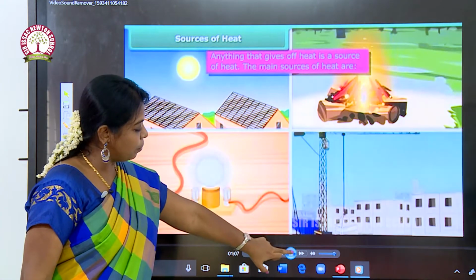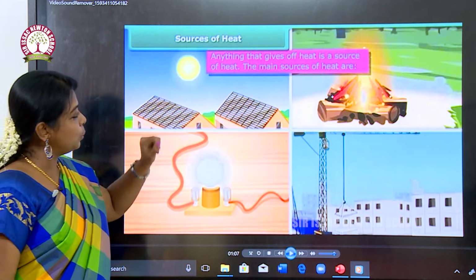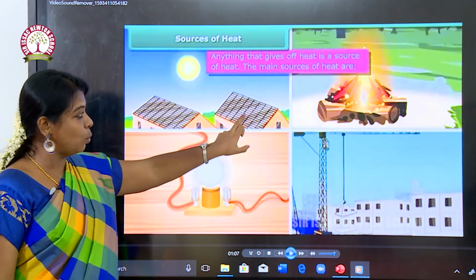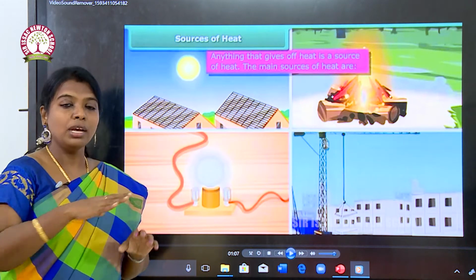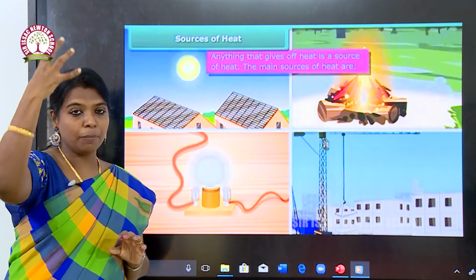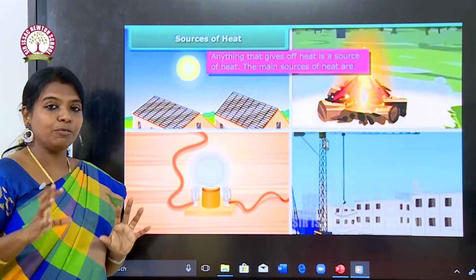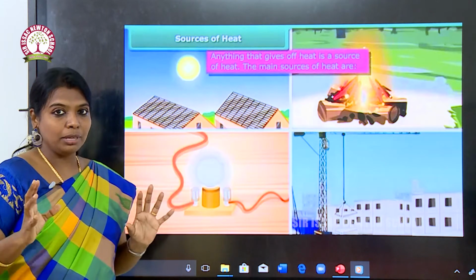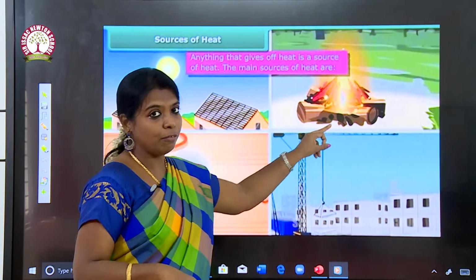What are the sources of heat? First one, we get solar energy. This is the solar panel, and of course you have come to know about the solar energy we are getting from the sun. This solar panel is enough for the whole family to utilize the solar energy. The second one is fire.